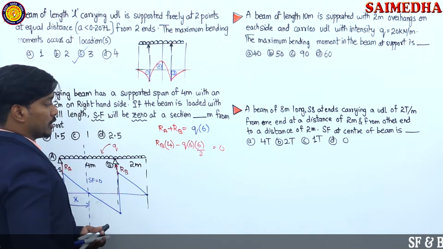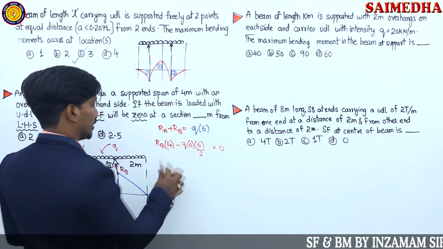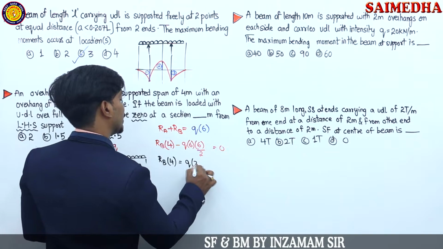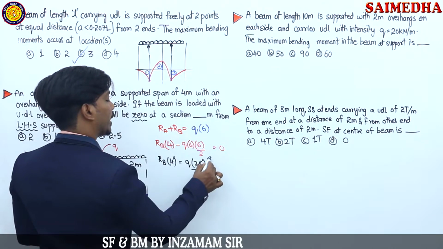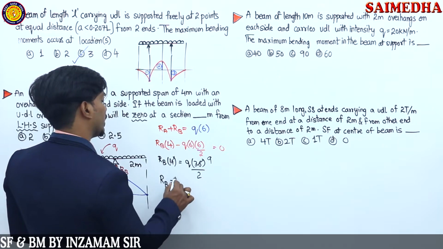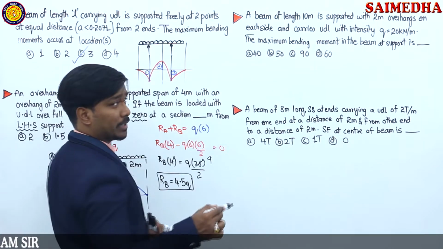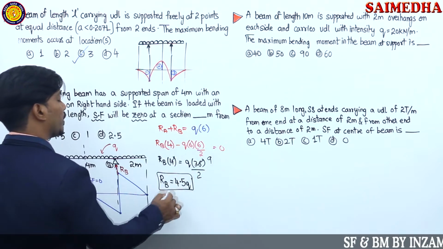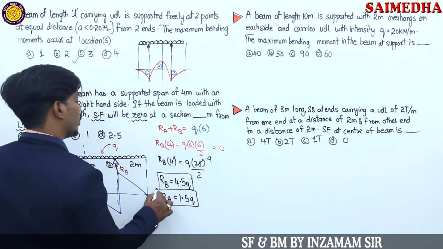So what we can write at last? On the right hand side, RB into 4 is equals to Q into 6, that is 36, 36 divided by 2. 4 1 times, 4 9 times, 9 by 2 is 4.5. So now we know that RB is equals to 4.5 times of Q. If RB is 4.5 times of Q, then totally 6Q. If we subtract 4.5Q from 6Q, what is the RA value? It becomes 1.5Q. So now we know the RA value.